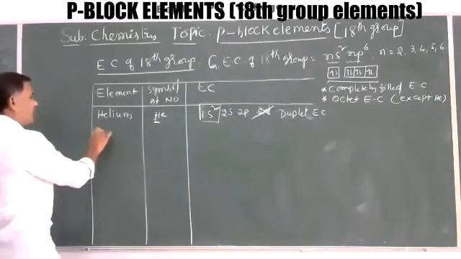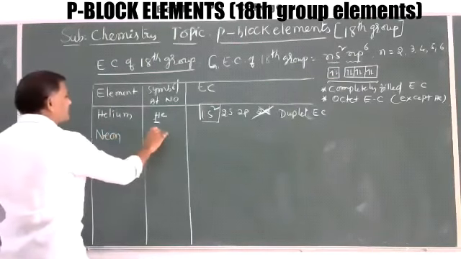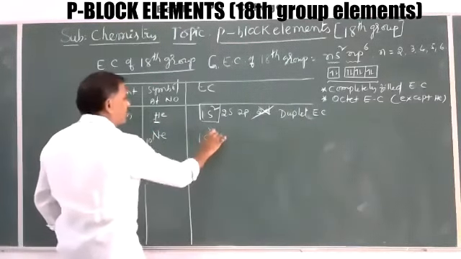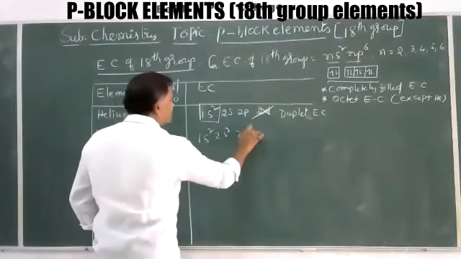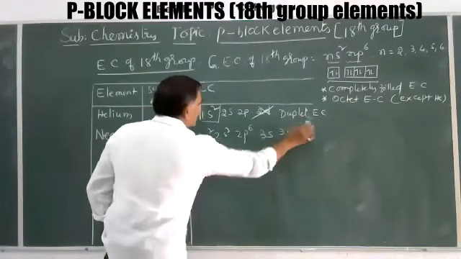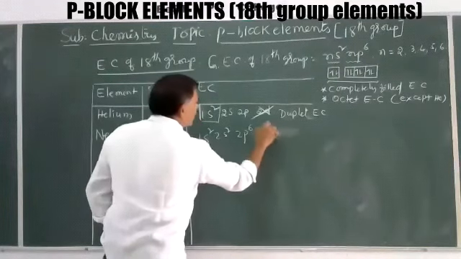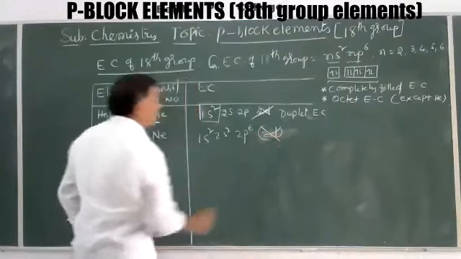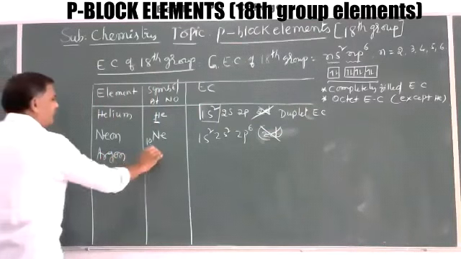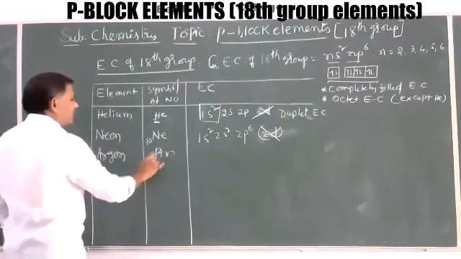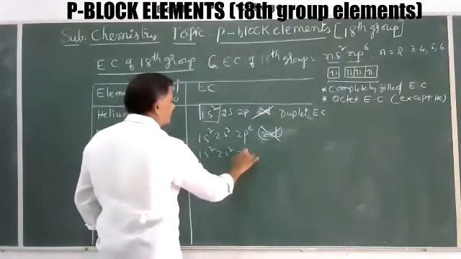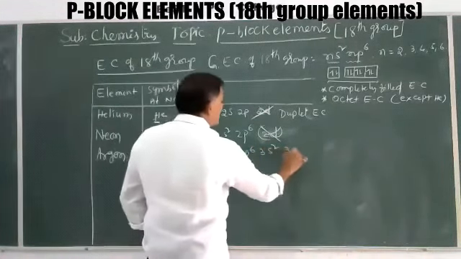The next one is neon, symbol Ne. Adding 8 gives atomic number 10, with configuration 1s2, 2s2, 2p6. There is no 2d orbital here. Next is argon, atomic number 18, with configuration 1s2, 2s2, 2p6, 3s2, 3p6.